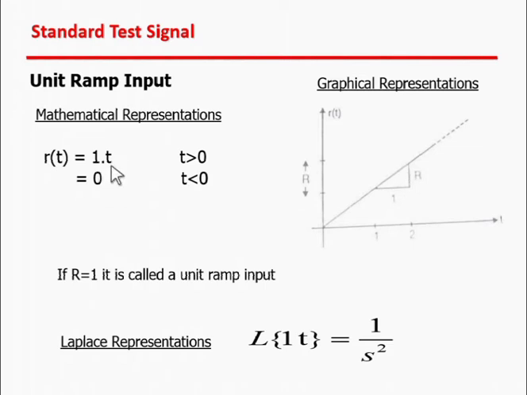So this is the 1 u(t). For t greater than 0, its magnitude is 1t, that means t, and for t less than 0, its magnitude is 0, when R equal to 1 for the unit ramp input. So the Laplace representation of the unit ramp input is given by L[t]. Here 1 is the constant. So the Laplace of t is 1 by s square.